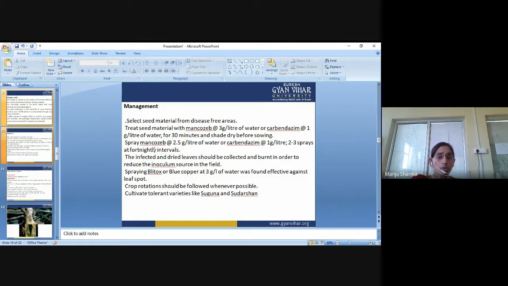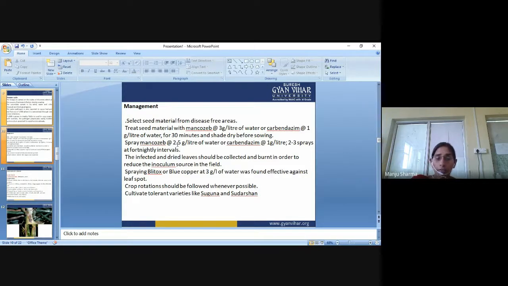And we have to spray mancozeb 2.5 gram per liter of water or carbendazim 1 gram per liter, 2 to 3 sprays at fortnight intervals.